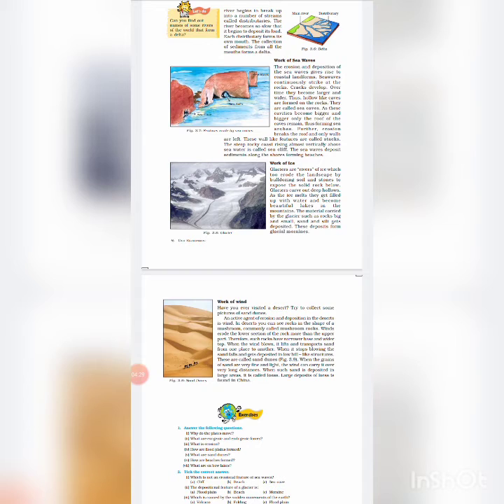When it stops blowing, the sand falls and gets deposited in low hill-like structures. These are called sand dunes. Now the loess. When the grains of sand are very fine and light, the wind can carry them over very long distances. When such sand is deposited in large areas, it is called loess.